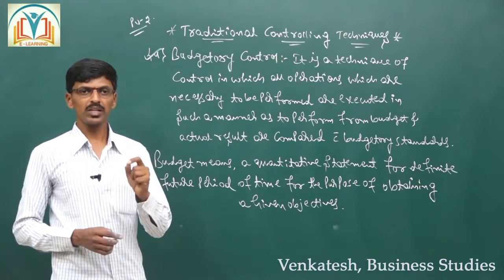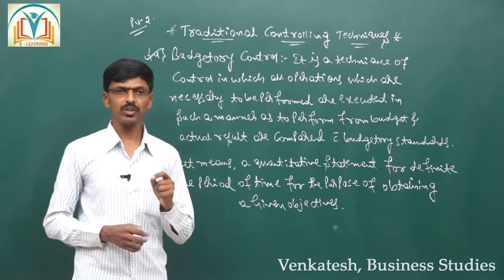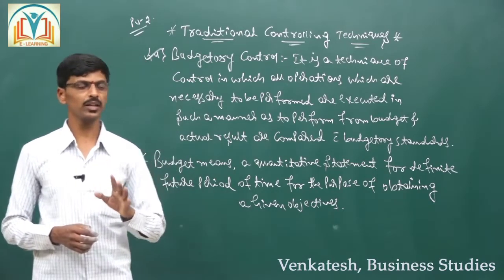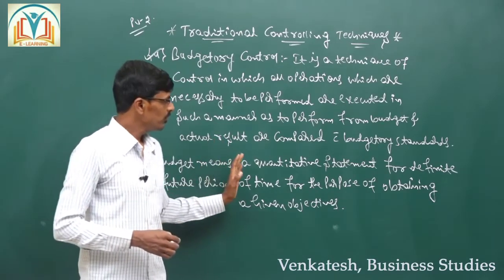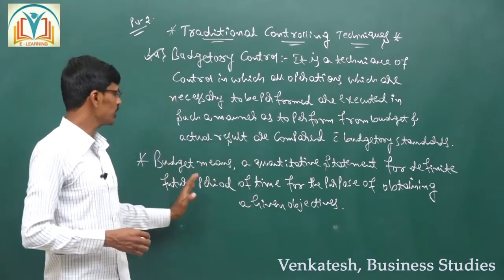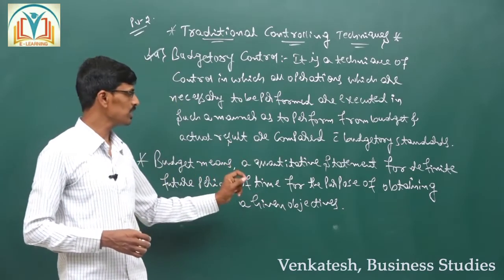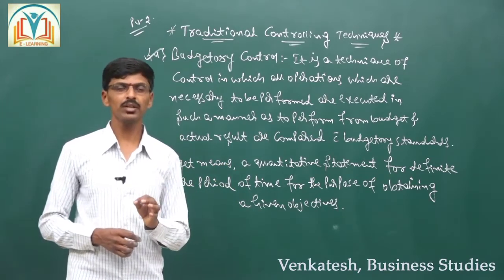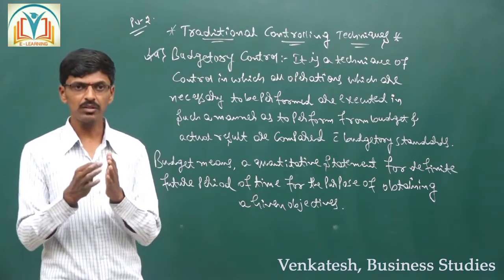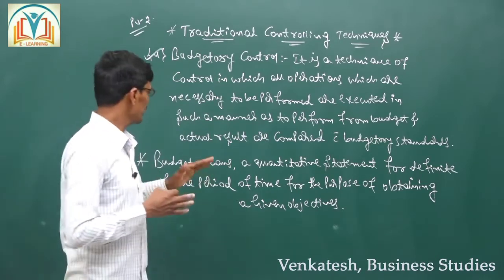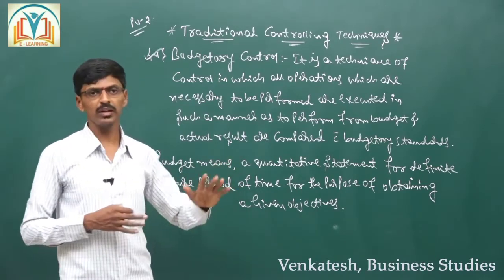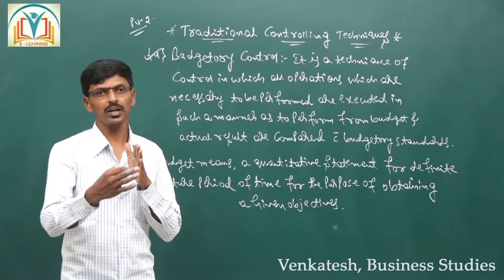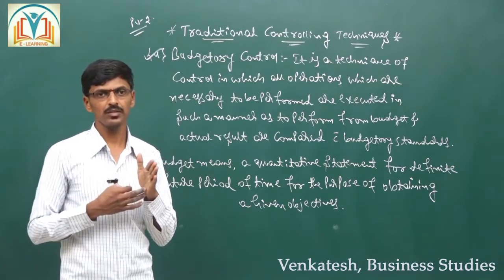So the budget is a statement which is expressed in terms of numbers or numerical terms for a definite future period of time for the purpose of obtaining a given objective. That is called a budget. Based on this budget, the manager is going to evaluate the budgeted standard with the actual performance.